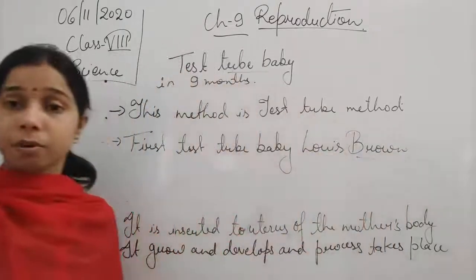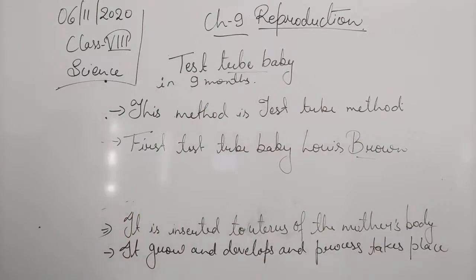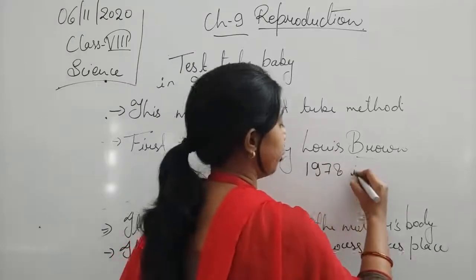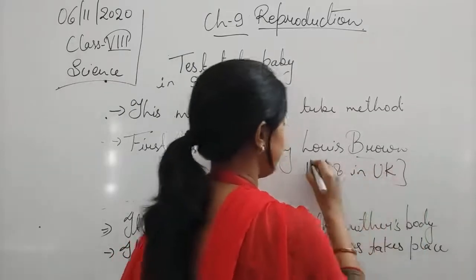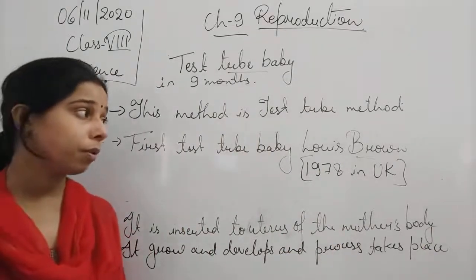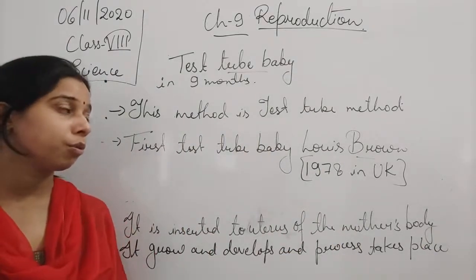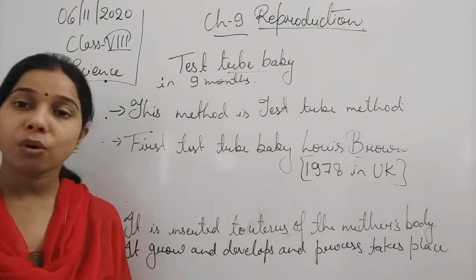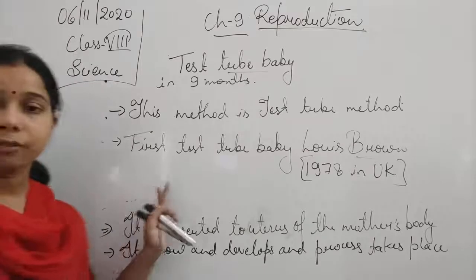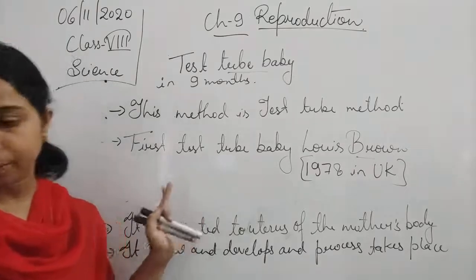Louis Brown was born in 1978 in the UK. He was the first person born through the test tube method, or in vitro fertilization.